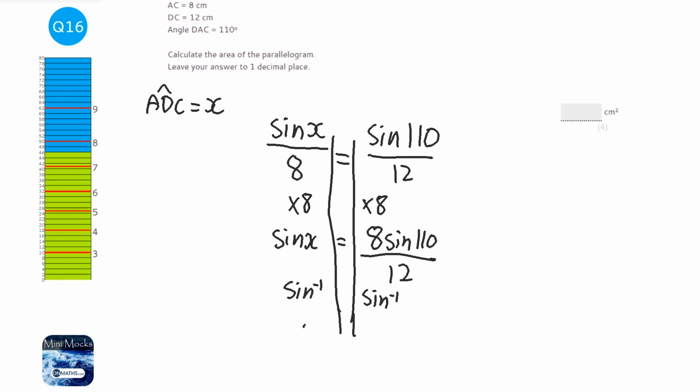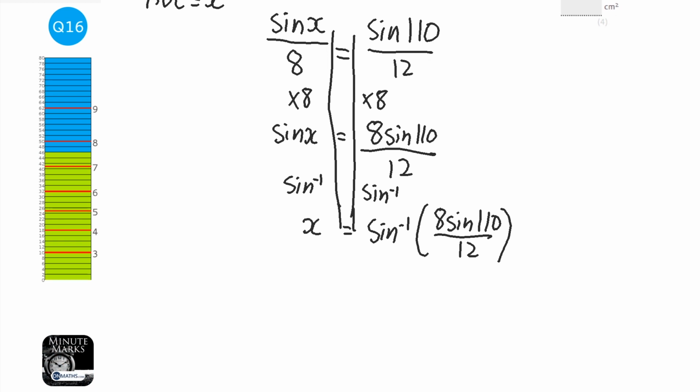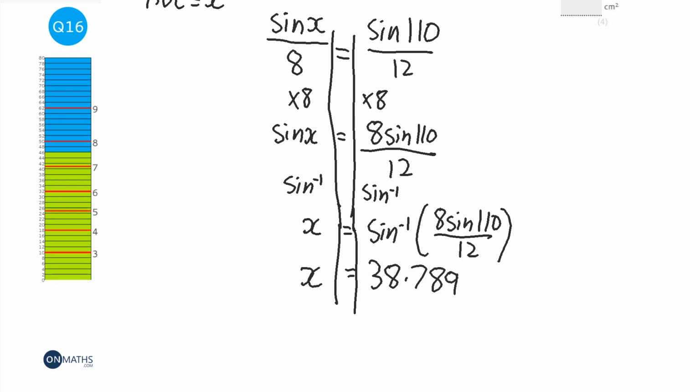So X is going to be the inverse sine of 8 sine 110 over 12. So let's get my calculator. So inverse sine, fraction button, 8 sine 110, close the brackets, over 12, and then come out of the fraction, close the brackets. So that tells me that X is 38.789 and so on.